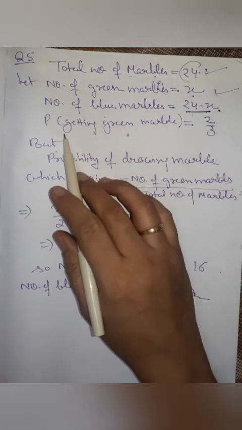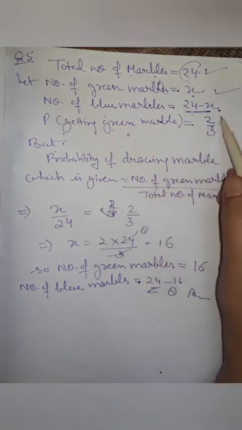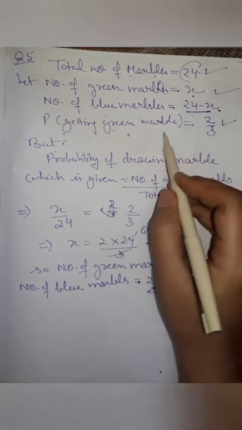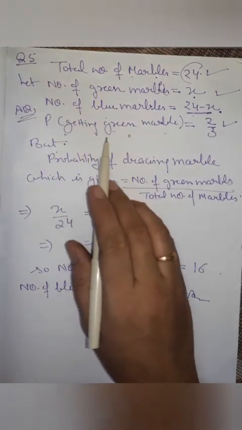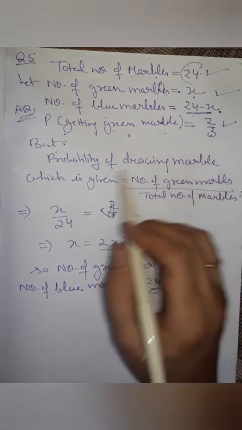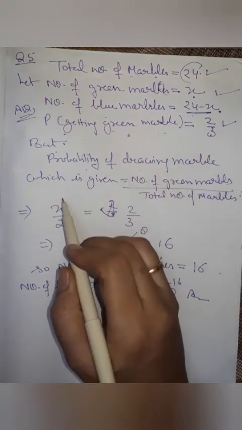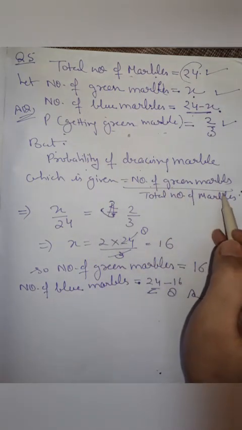Now probability of getting a green marble is given in the question as 2 by 3. Probability of drawing a marble is number of green marbles upon total number of marbles.